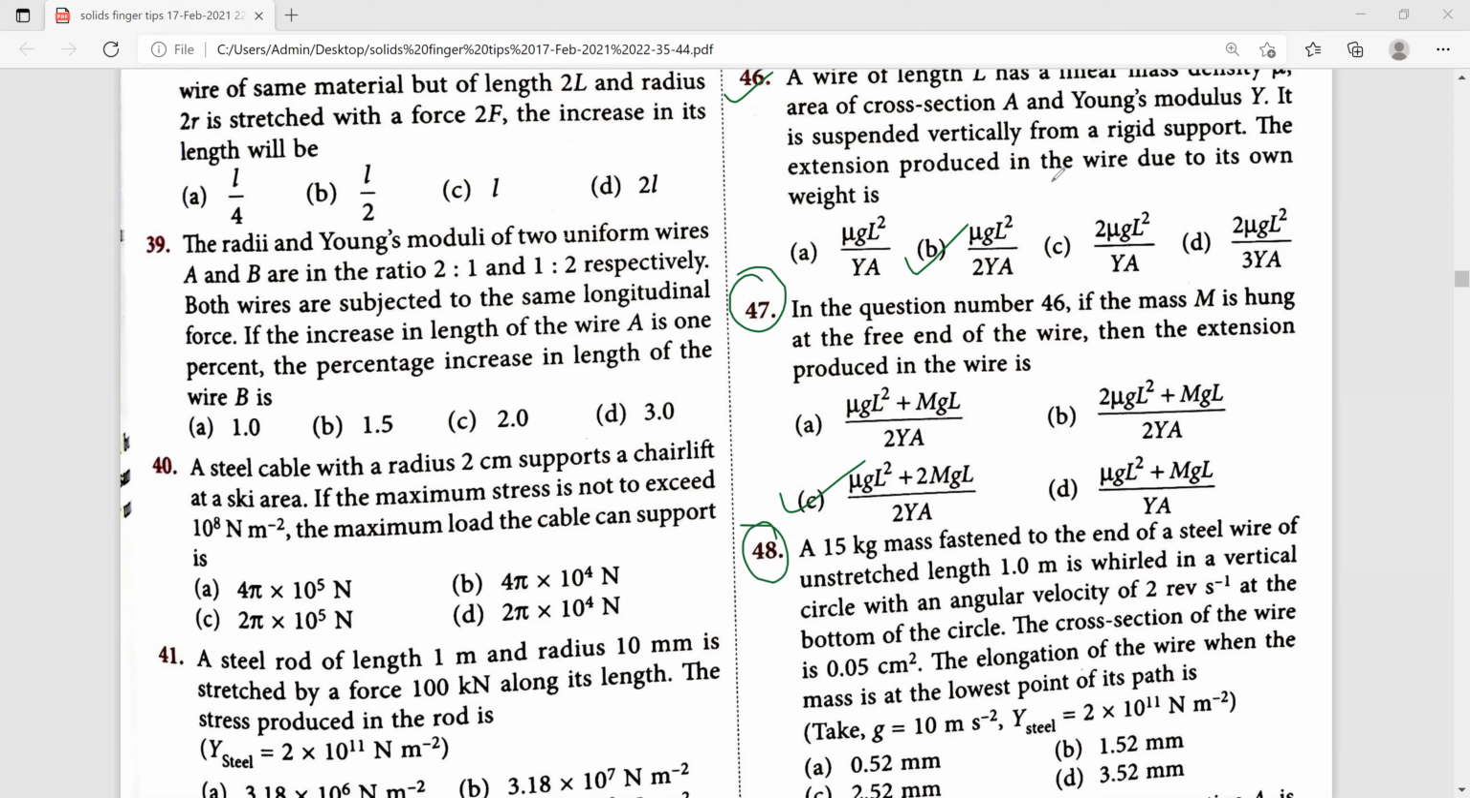So next, 48th one. A 15 kg mass fastened to the end of a steel wire of unstretched length 1 meter is whirled in a vertical circle with an angular velocity of 2 revolutions per second at the bottom of the circle. The cross section of the wire is 0.05 centimeter square. The elongation of the wire when the mass is at the lowest point of its path is asked, and they have given the g value and Young's modulus of steel here. For the 48th one,